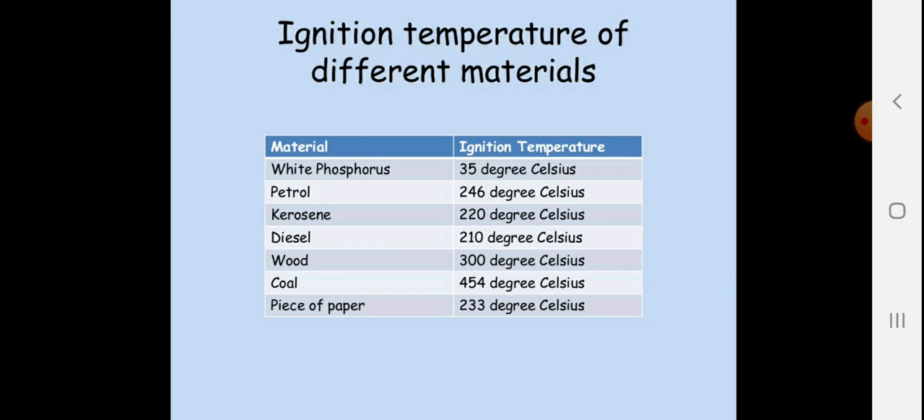To get wood to burn, you need to provide this much energy in the form of temperature, then it will start burning. So you might know that before burning wood, we sprinkle some kerosene or oil, so it meets its ignition temperature and catches fire. Coal is 454 degrees Celsius, which is quite high, near 500 degrees Celsius, and a piece of paper is 233 degrees Celsius.